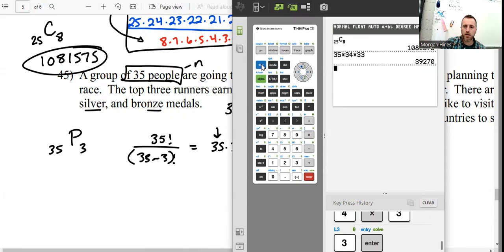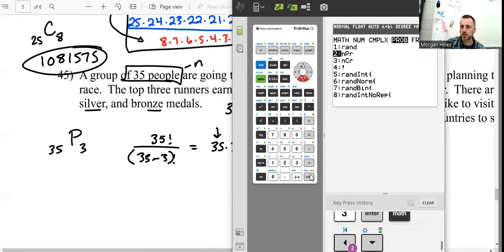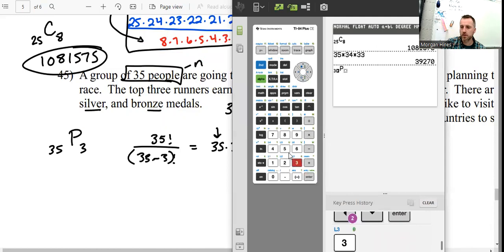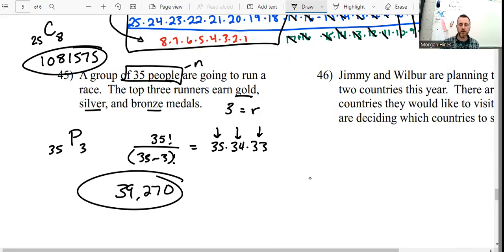39,270. No. You can also do probability. Same thing. 35 permutations of 3. Promise you they're the same. 39,270 different gold, silver, bronze possibilities.